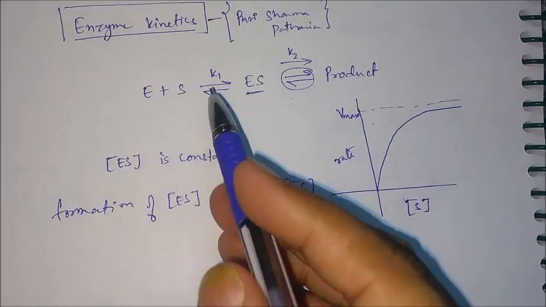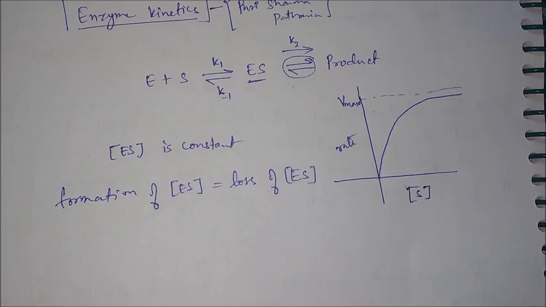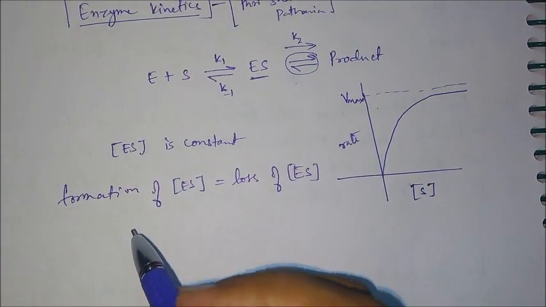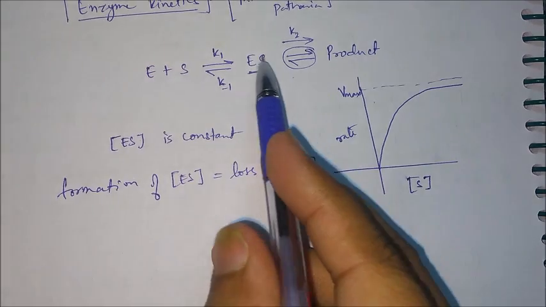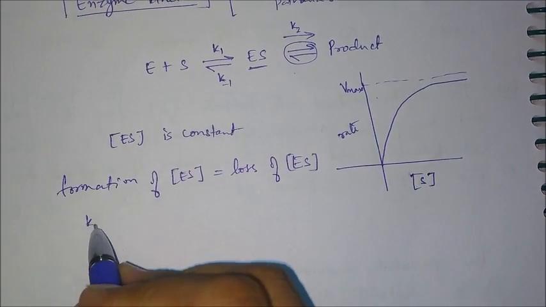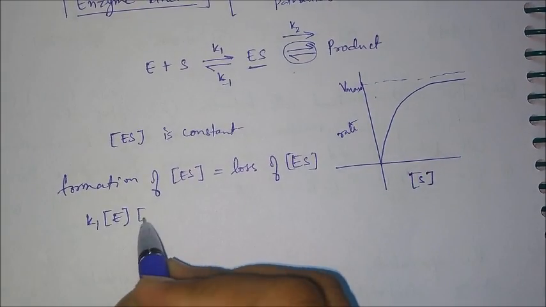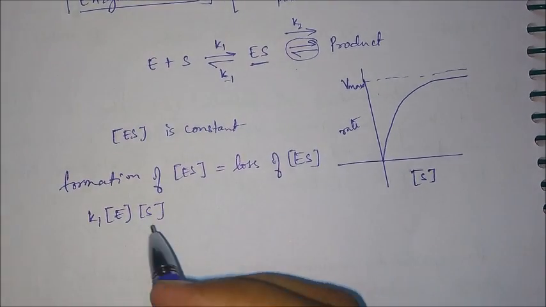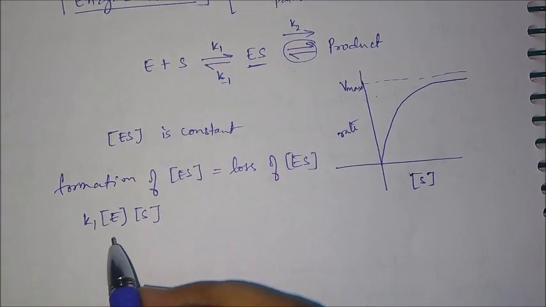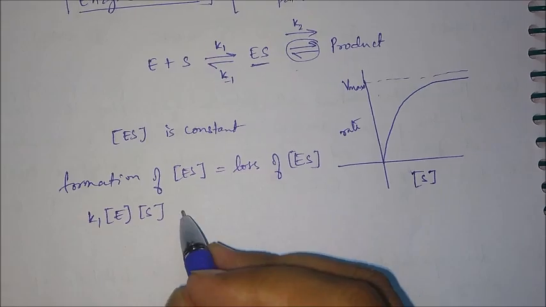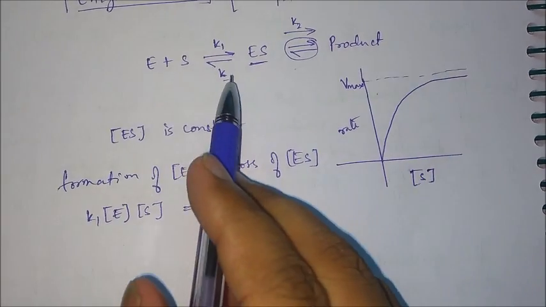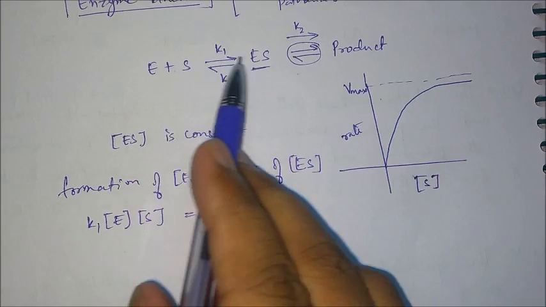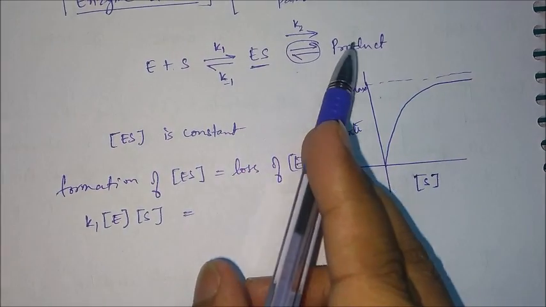If we write this in the form of a rate equation, the formation of ES is k1 times E times S. I hope you are familiar with writing rate equations, so I'm not discussing that here. This is equal to the loss of ES, since we lose ES in the k minus 1 reaction and when it is converted into product.